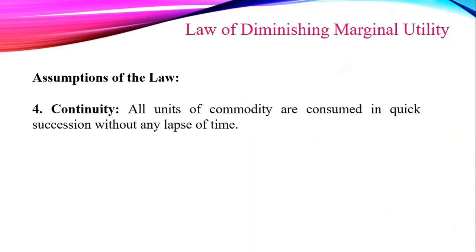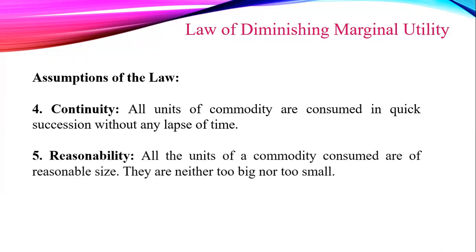Now, the next assumption is continuity. All units of a commodity are consumed in quick succession without any lapse of time. There should not be a gap or interval between consumption of two different units. For instance, if an apple is consumed on one day and another one is consumed on the next day, then the marginal utility of consuming the other apple on the next day may not diminish. So all the commodity units are consumed in quick succession without any lapse of time.